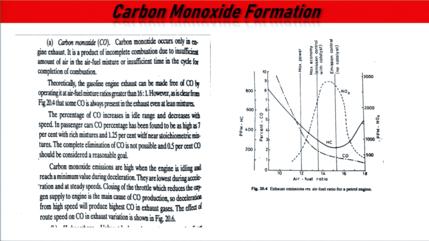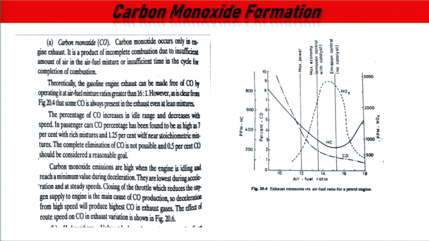Theoretically, the gasoline engine exhaust can be made free of carbon monoxide by operating it at an air fuel mixture ratio greater than 16. If we are able to run our engine at a higher air fuel ratio, near about 16, you can see from here the carbon monoxide emission goes down. But we cannot go much higher, otherwise there will be some power loss and the engine will not function according to its efficiency and power. So, this is the limitation for reducing carbon monoxide emissions. The presence of carbon monoxide increases in the idle range and decreases with speed.